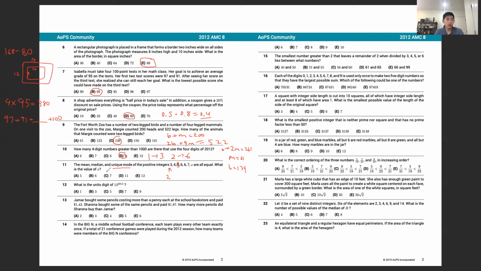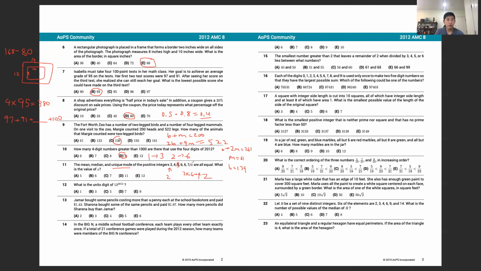Oh, sorry, it's not 6, right? So our median is 6. But what we actually need is our mean to also be 6. And since we have 7 numbers here, our total must be 7 times 6, which is 42.